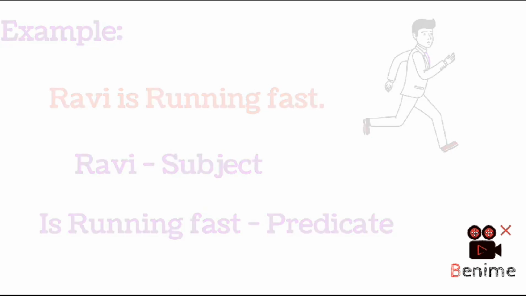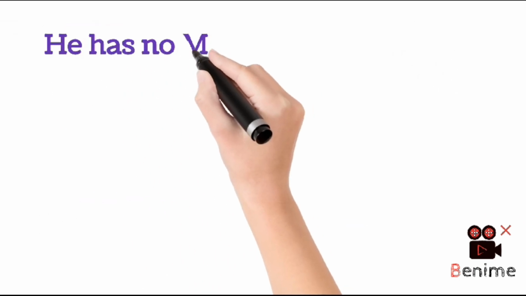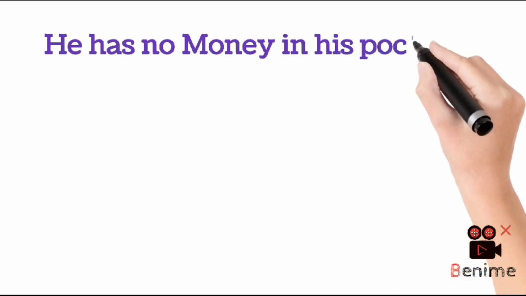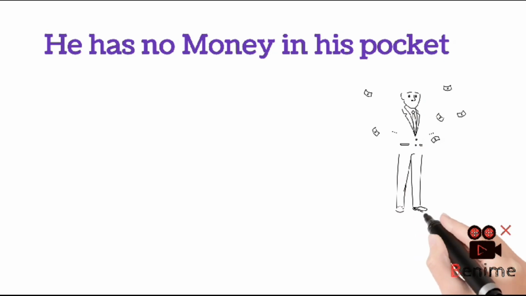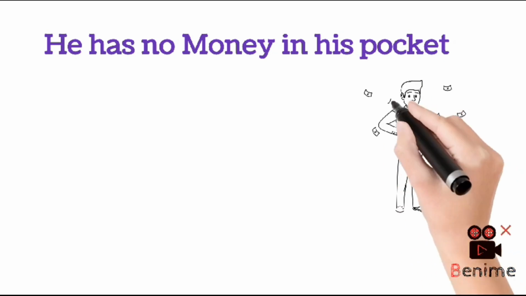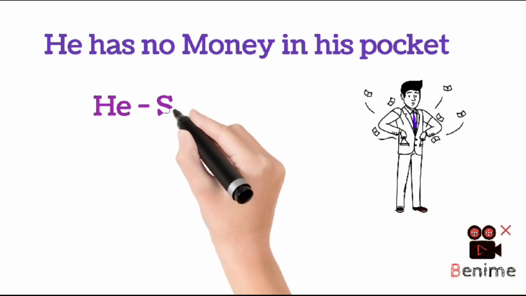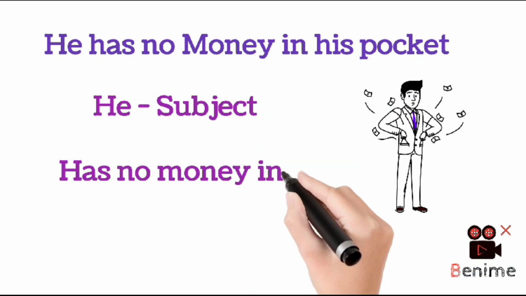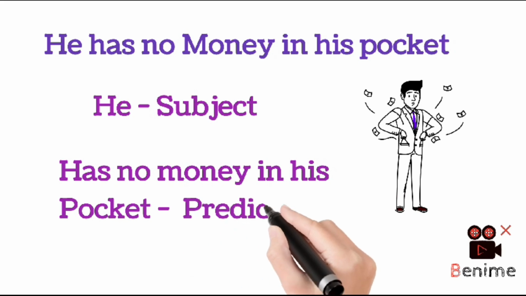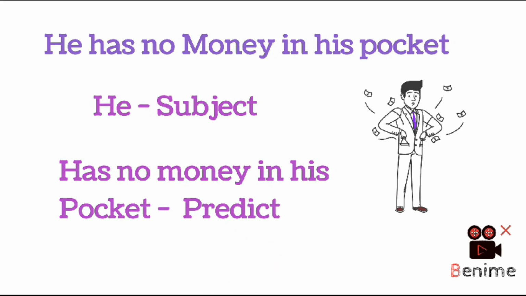He has no money in his pocket. Here, who has no money in his pocket? What is being said about him? Has no money in his pocket is the predicate.